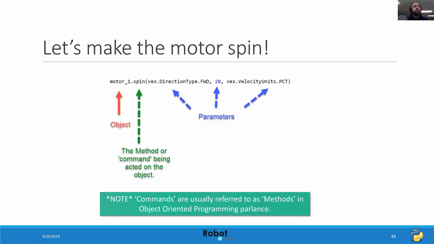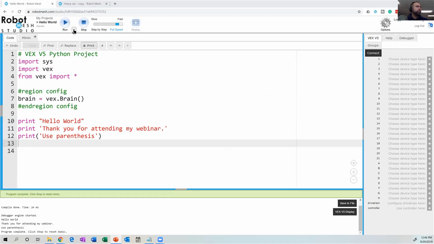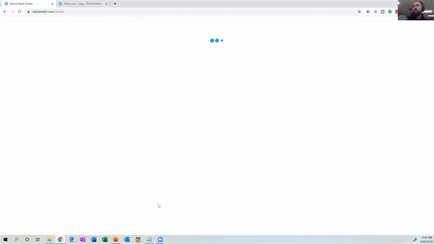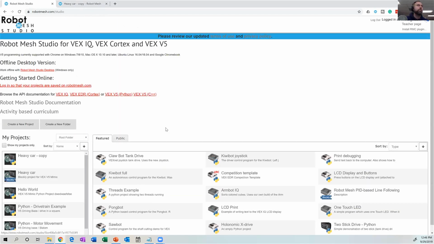So let me go into Robot Mesh Studio and do some live examples here. So I'm going to go up into my root directory. And again, what I want to make sure is, can somebody in chat say that you can see the programming environment? I want to make sure I'm not leaving anyone behind. So just say yes if you can see this screen. Yes, awesome, okay.